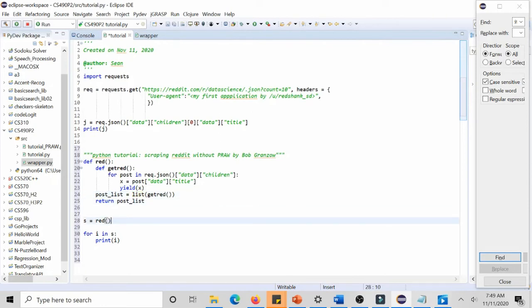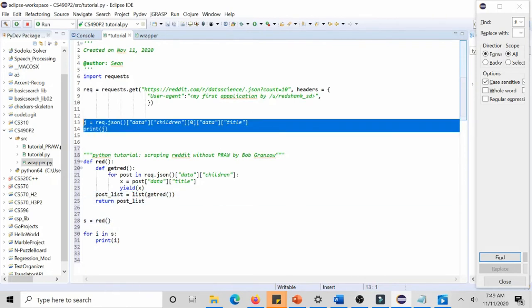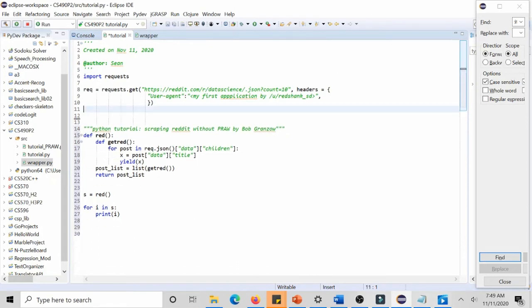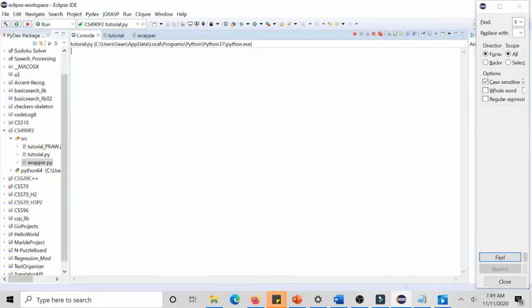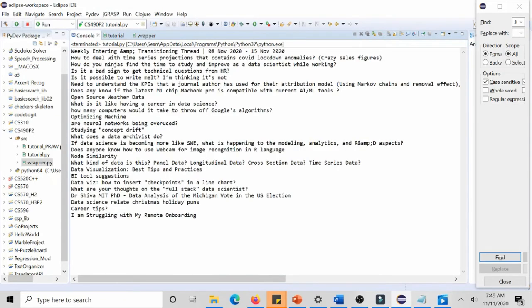So if we call it and print it out, what we should get is a list of titles that are printed on each line. And there we go. So here are the lists, for example: how to deal with time series projections that contain COVID lockdown anomalies.